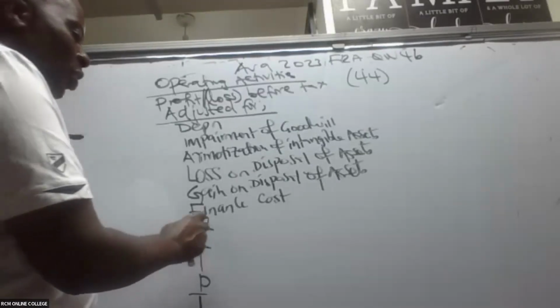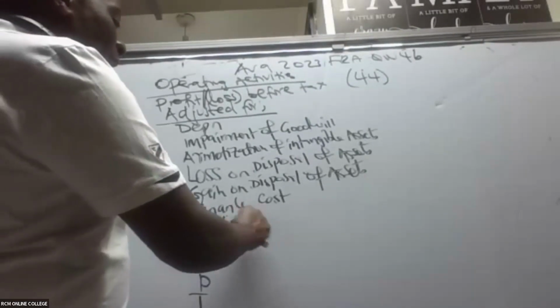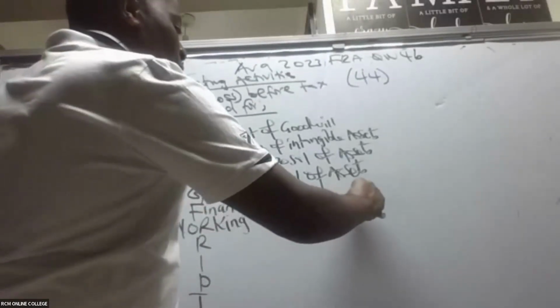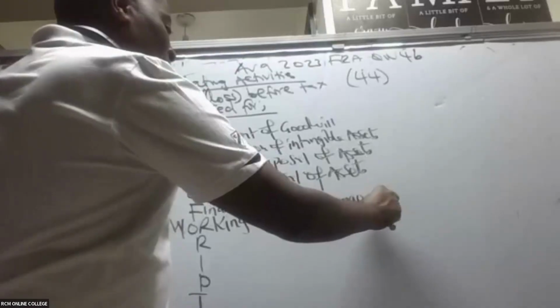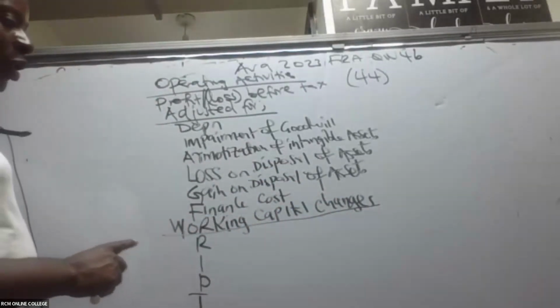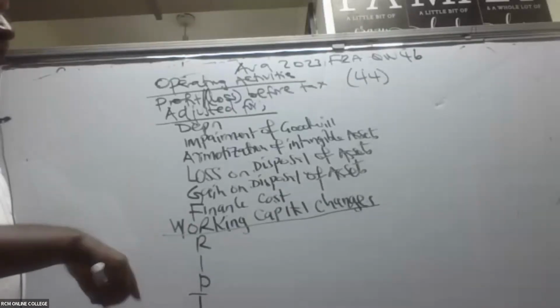Then we have this, or you will come and mention WO. So this is working capital changes. I have to breathe a little bit simply because I would want to allow my BDS students to be able to type. I would want them to be able to type up to here.